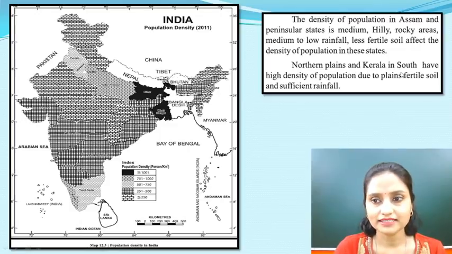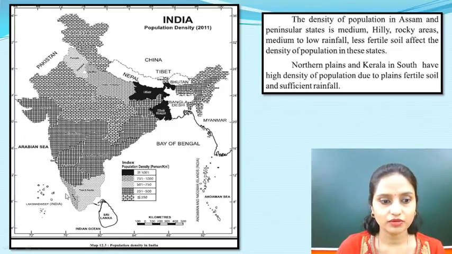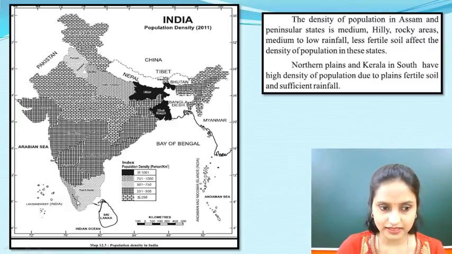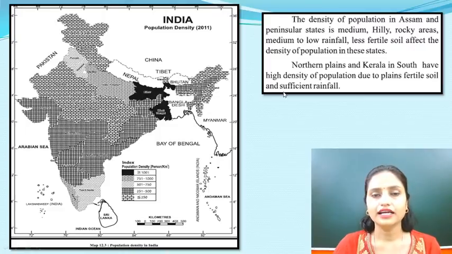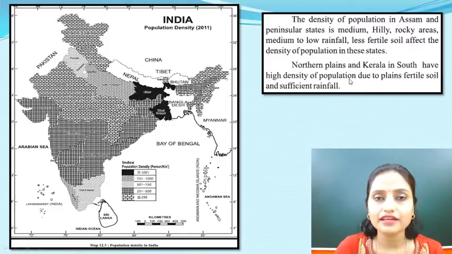So northern plains and Kerala in south have high density of population. Again, these places and these places. This is Kerala, this is your northern plains. High density of population due to plains, fertile soil and sufficient rainfall.